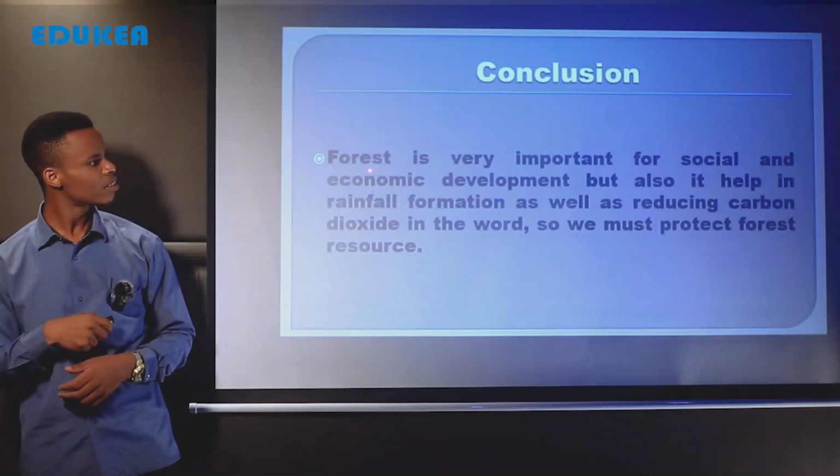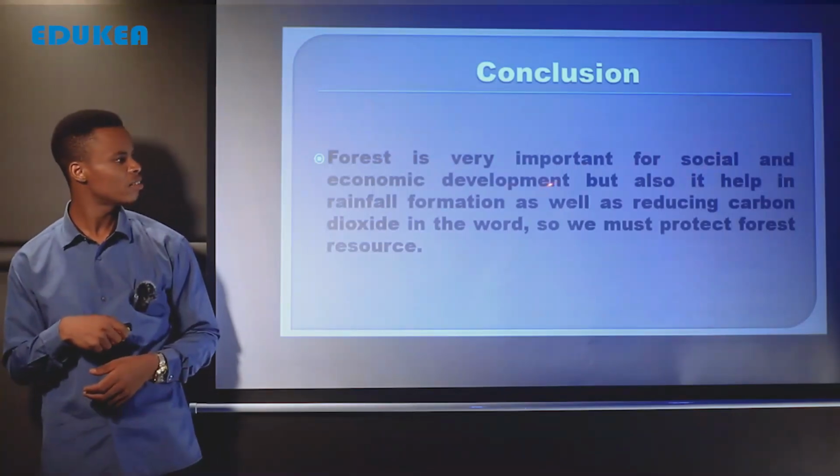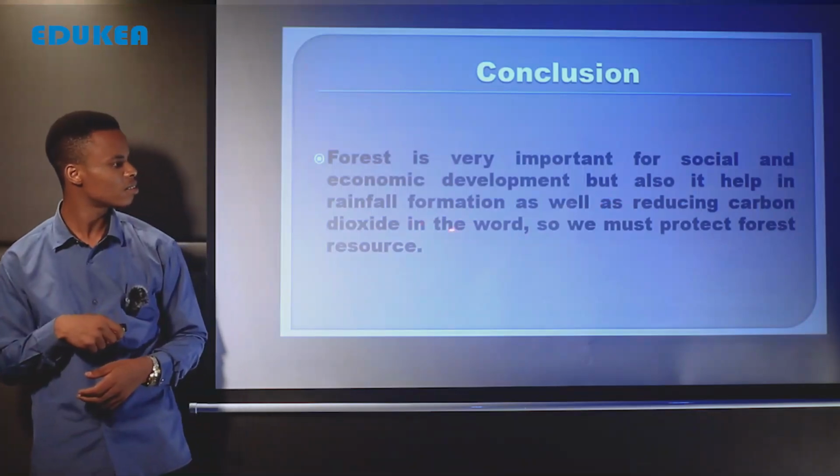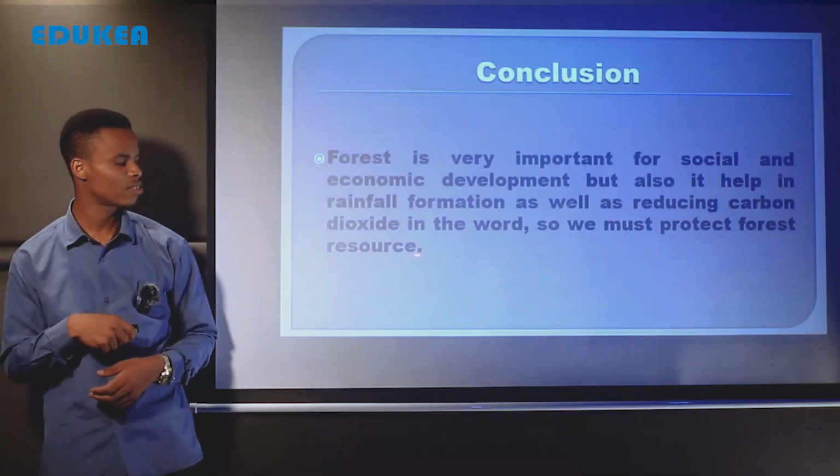And we say that the forest is very important for social and economic development, but also it is helpful in rainfall formation as well as reducing carbon dioxide in the world. So we must protect forest resource.